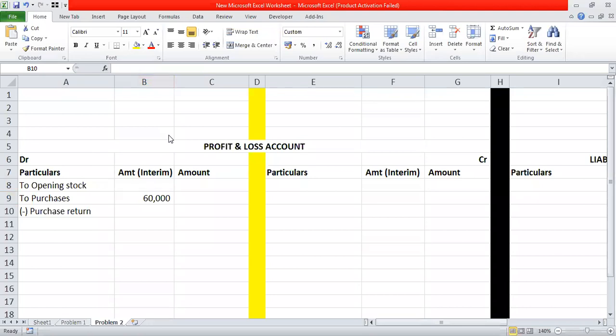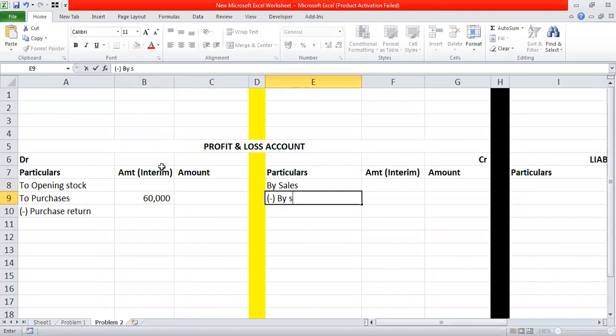Are you done with the entry? Yes, ma'am. Then we have sales returns, and we have noted over there that sales return should be deducted from the sales. So let's make an entry of sales first, but we don't know the amount, just write it as sales.